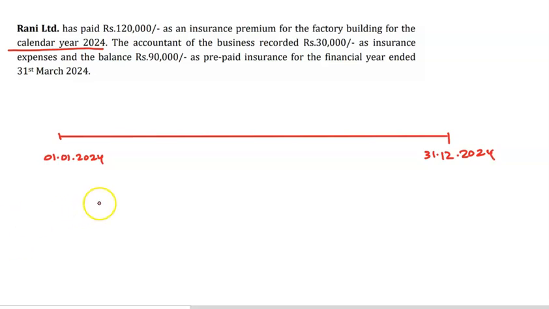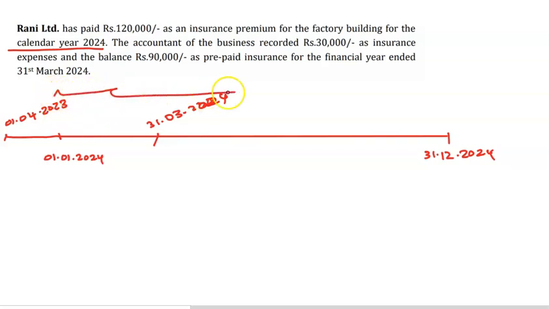Accounting year starts from, let's take here before this year, 1st April 2023 to 31st March 2024. This is the accounting year, 12 months.